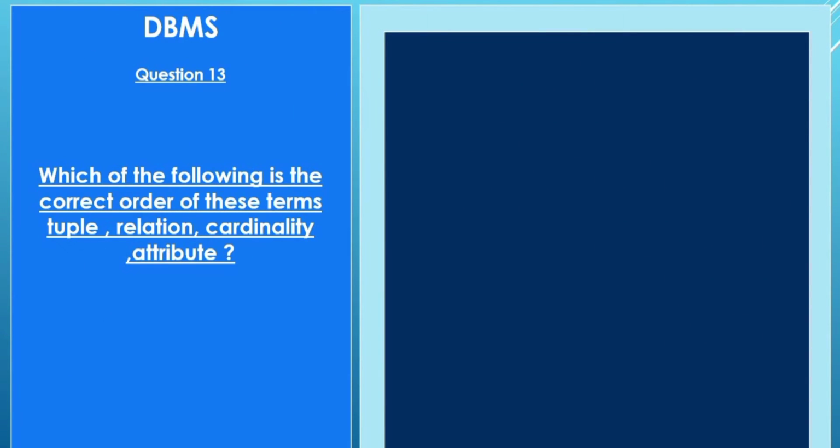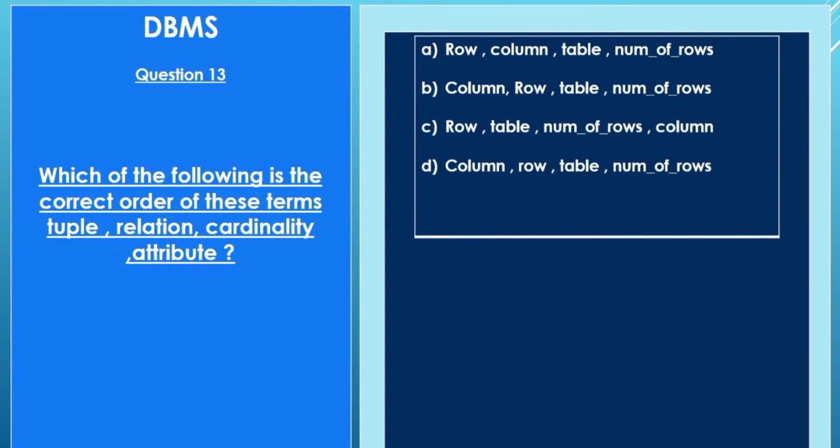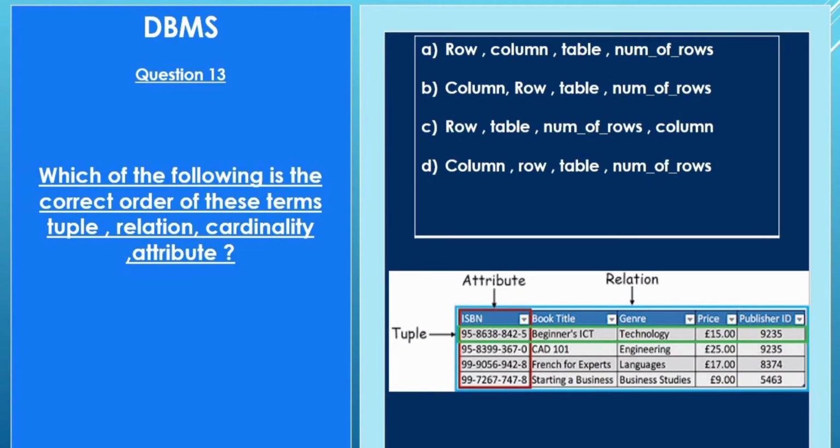Which of the following is the correct order of these terms: tuple, relation, cardinality, attribute? A. Row, column, table, number of rows. B. Column, row, table, number of rows. C. Row, table, number of rows, column. D. Column, row, table, number of rows. Answer is C.